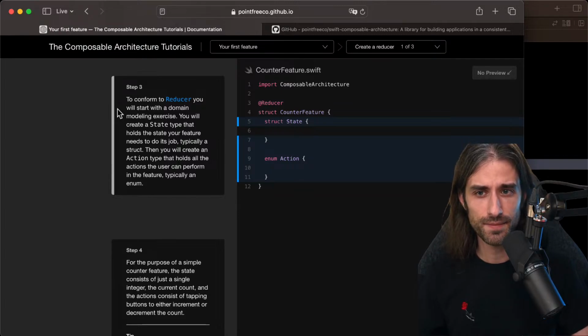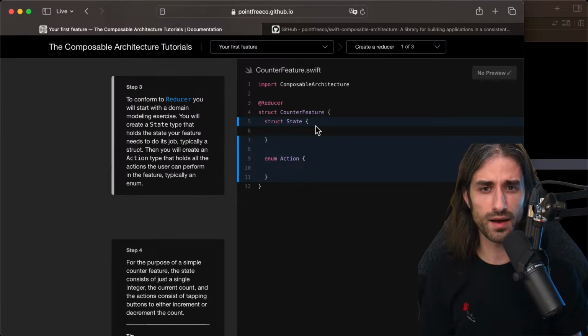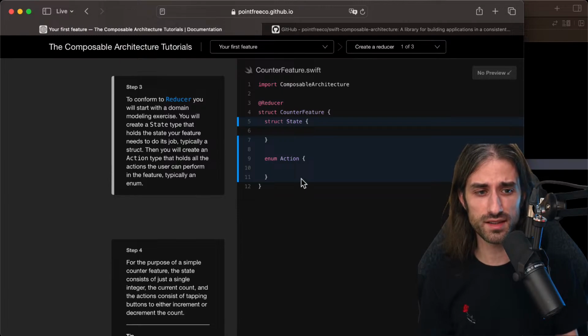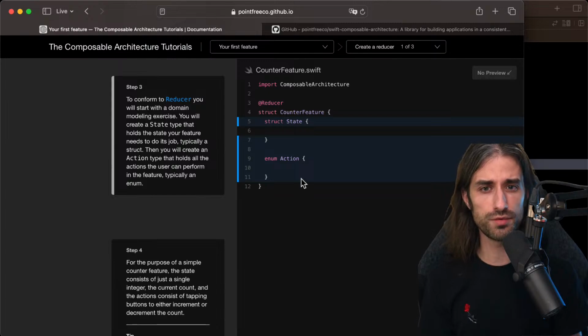You will create a state type that holds the state your feature needs to do its job, typically a struct. Then you will create an action type that holds all the actions the user can perform in the feature, typically an enum. So the state lets you represent the current state of the feature, basically everything that's needed to display the feature on the screen, even though it might be more than that. And the action, you could see it as all of the commands that can be sent to your feature. So here the action, since it's a counter, will probably be increment and decrement, but you could also have an action like reset to 0, for instance.